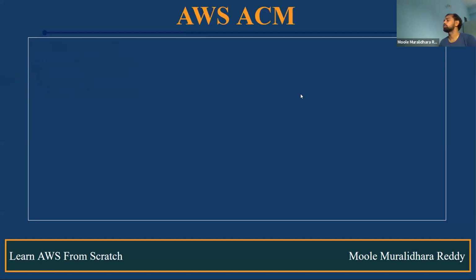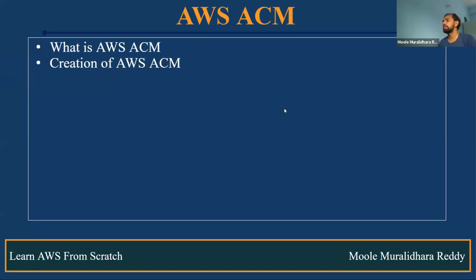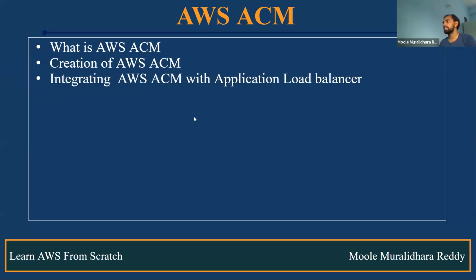And also one of the most important, ACM as well. What is ACM? How do we create the AWS ACM? How do we integrate ACM with the application load balancer? And the next one is how do we delete the ACM?